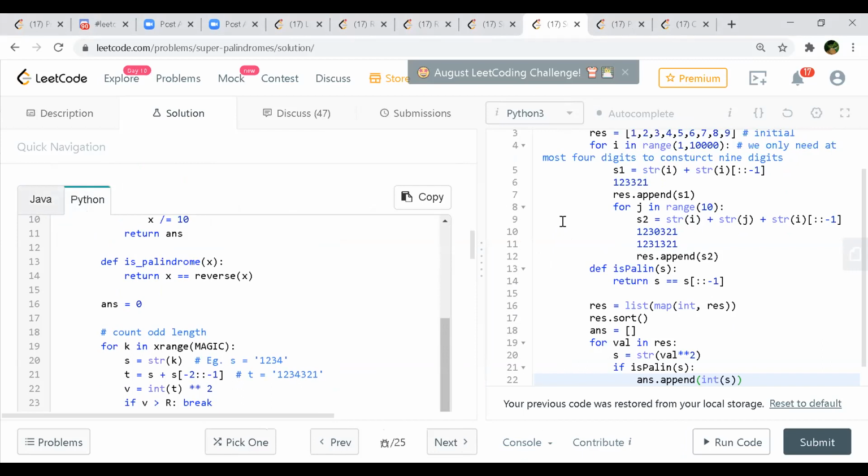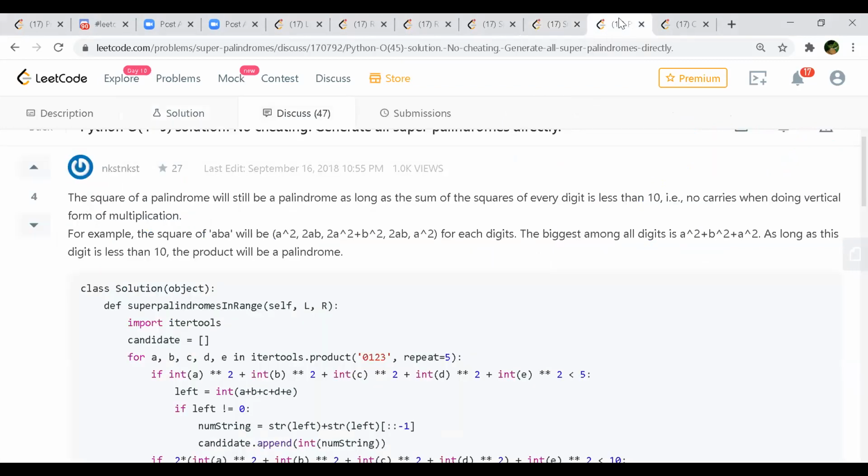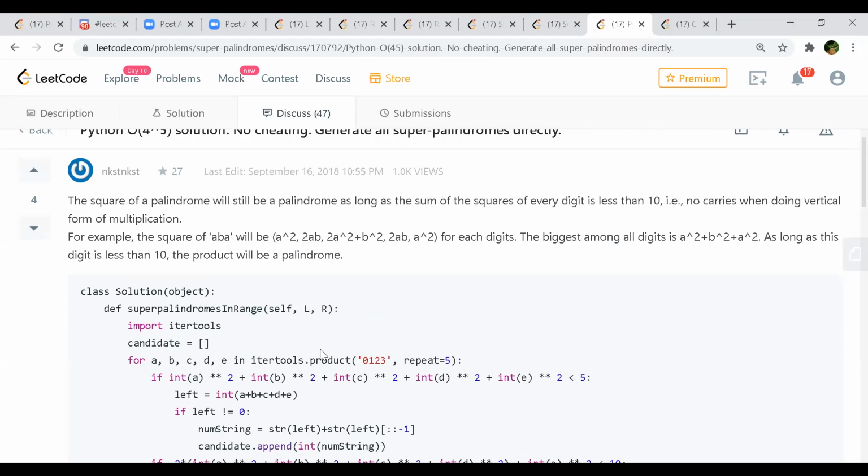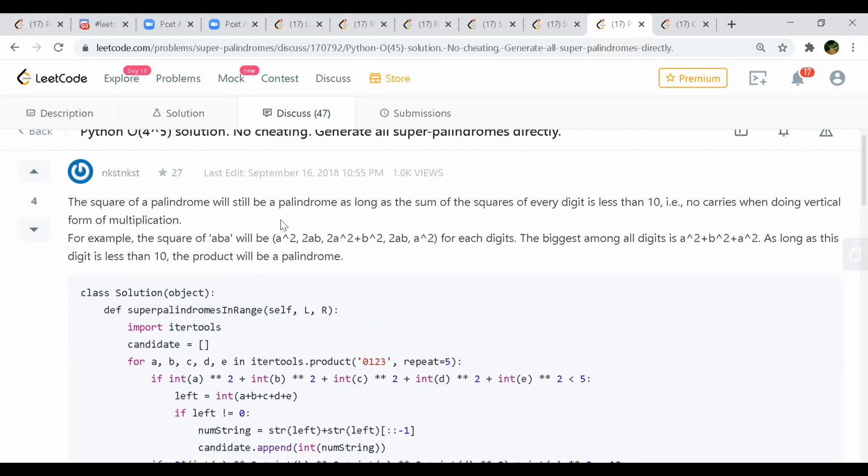But when I was going through one more solution, there they are using some different logic. So they have this theorem: the square of a palindrome. Harshit wants to say, and I'm saying this would be a mathematical one, I believe. Yeah, exactly, mathematically based. So they are saying the square of a palindrome will be a palindrome as long as the sum of every digit is less than 10 when doing the sum of the vertical squares of every form of multiplication.